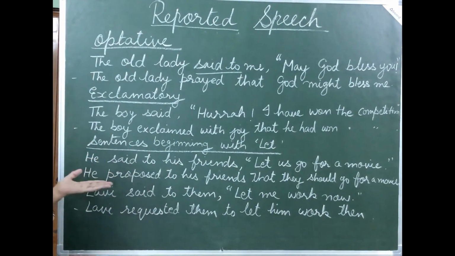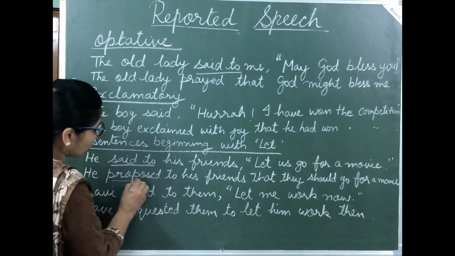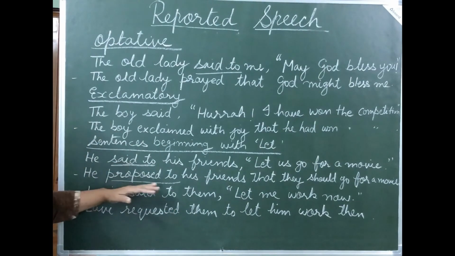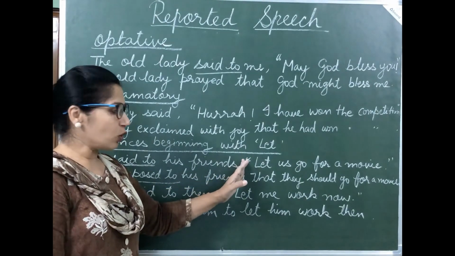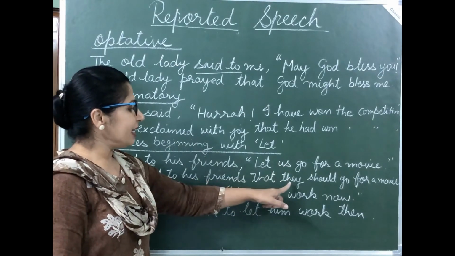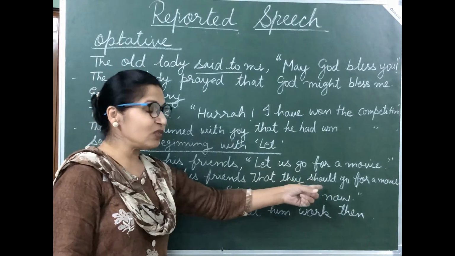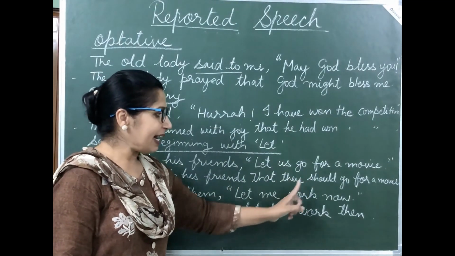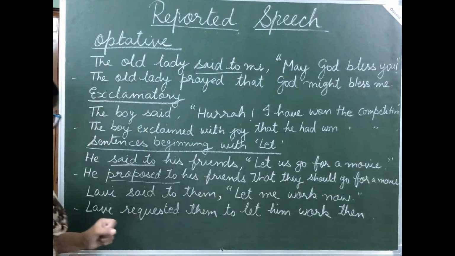So here, "said to" changes into "proposed to." He proposed to his friends. Remove the comma and inverted commas and write the conjunction "that they." Now this "let" is to be removed and in its place we write "should": that they should go for a movie, full stop.